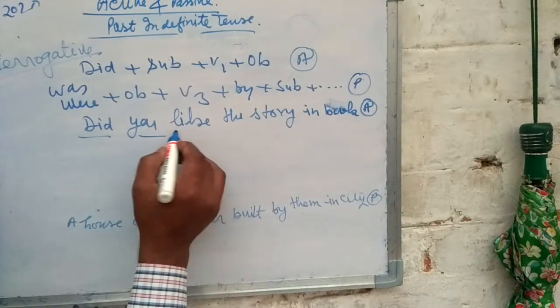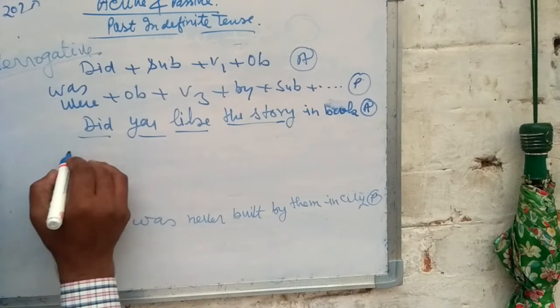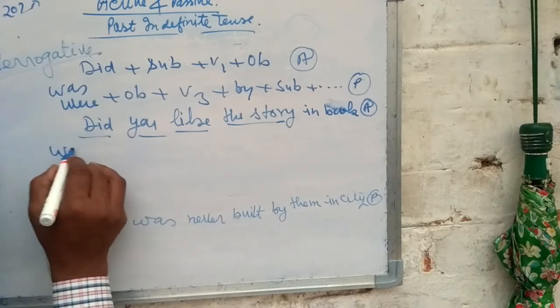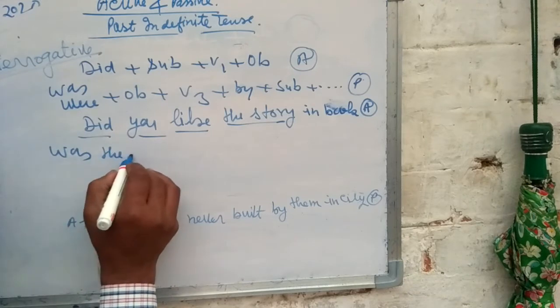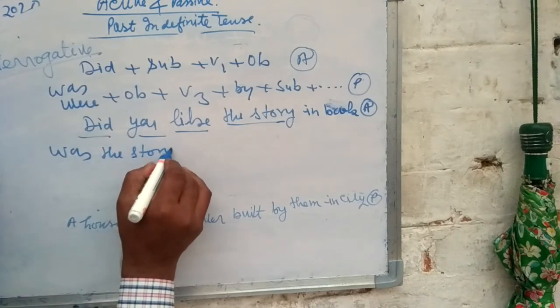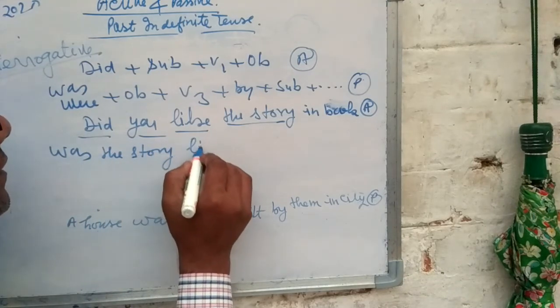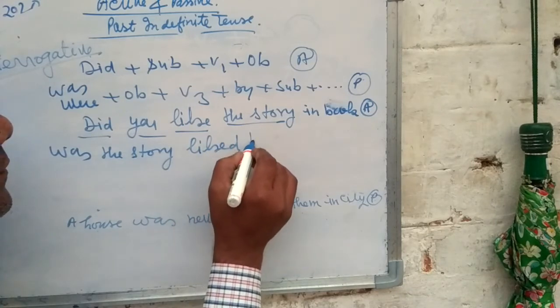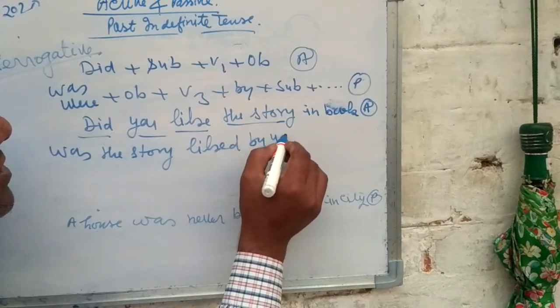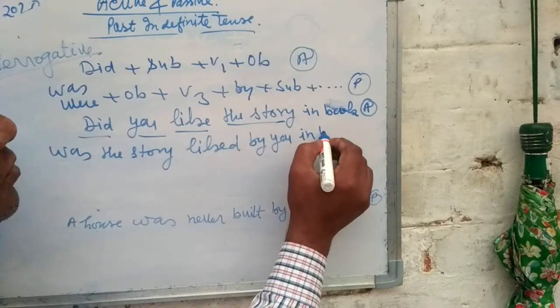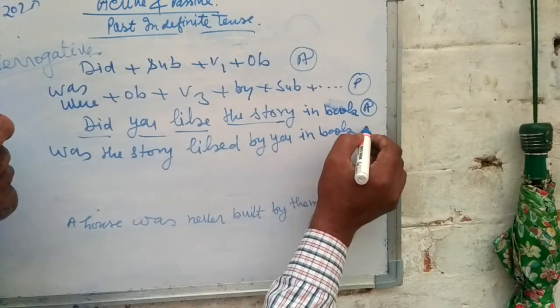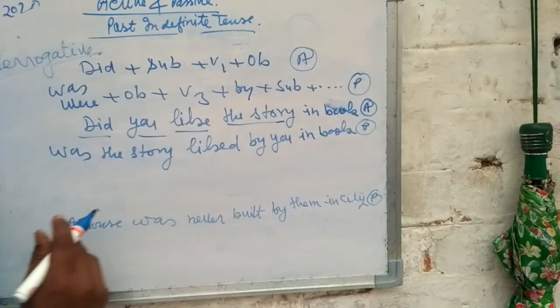Did subject V1 object. The story is the object. Therefore, was the story liked. Third form liked. You is changed into by you. Remaining words in book. This sentence is in passive.